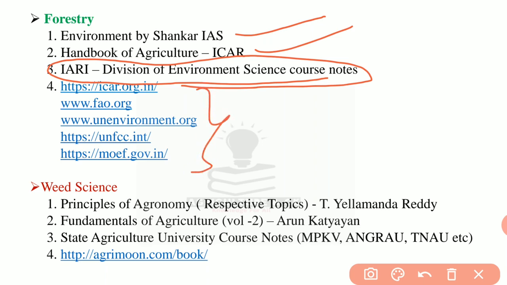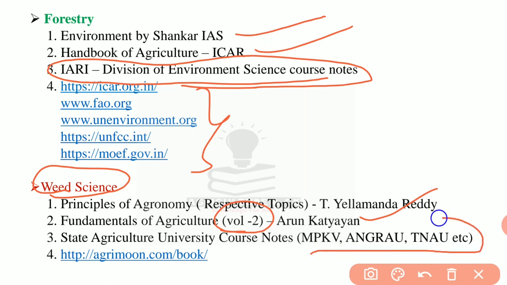Next is wheat science. For wheat science, similarly to agronomy, the Elamanda Reddy book that you are studying will be sufficient for wheat science also. And Fundamentals of Agriculture Volume 2 by Arun Katyayan, and State Agricultural University course notes, MPKV, Angru, TNAU, etc. This is agrimoon.com for wheat science.